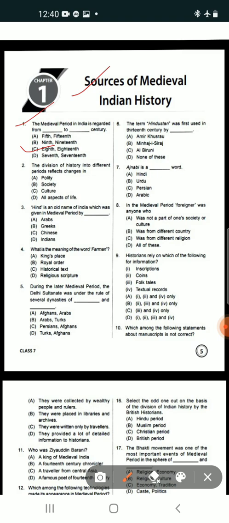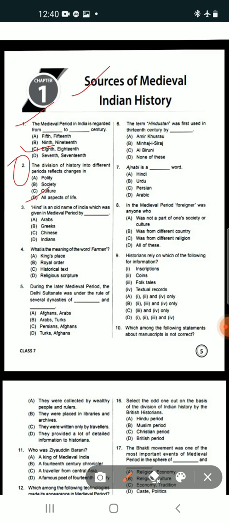Now question number 2. The division of history into different periods reflects changes in what? Option A, polity; B, society; C, culture; and D, all aspects of life. Once again, the division of history into different periods reflects changes in which? It is option D, that means all aspects of life.